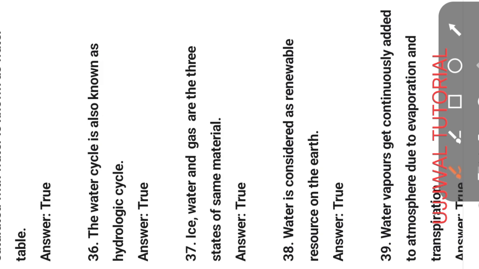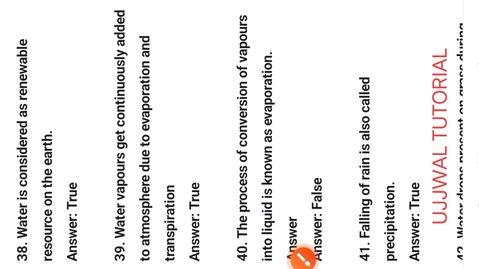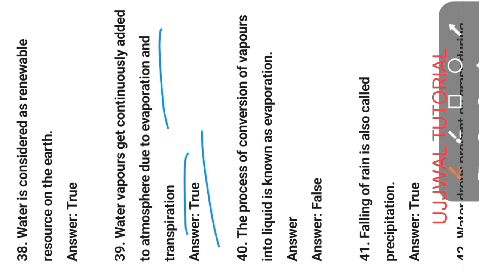For example, ice means solid, water means liquid, and gases means gas. Question number 38. Water is considered a renewable resource on the earth. This statement is true. Question number 39. Water vapors get continuously added to the atmosphere due to evaporation and transpiration. This statement is true.